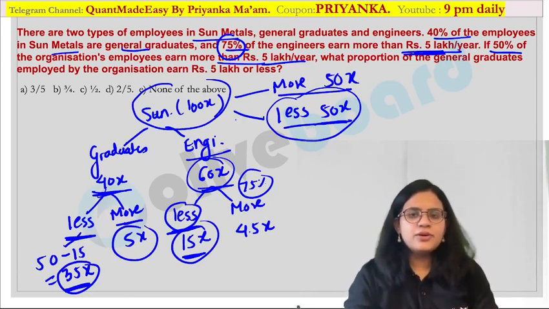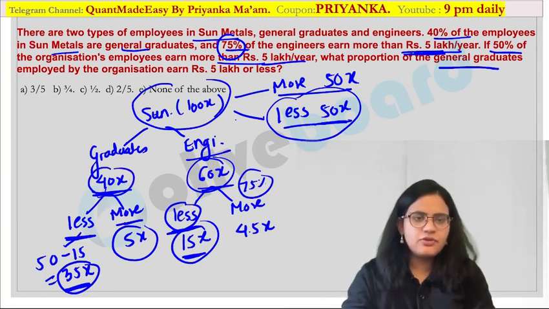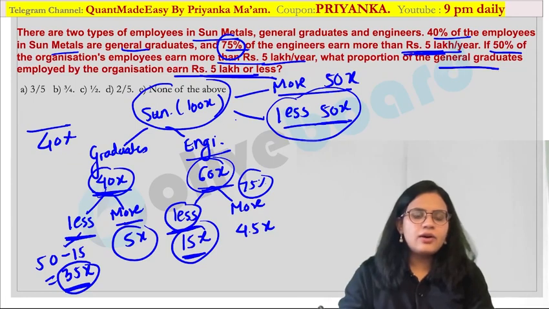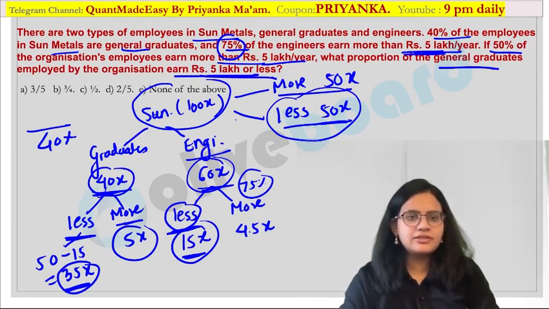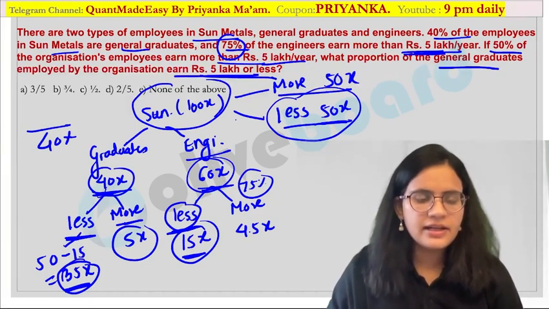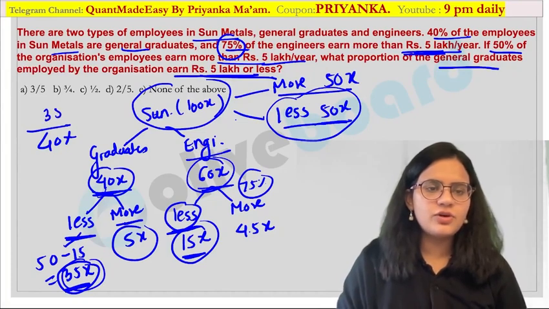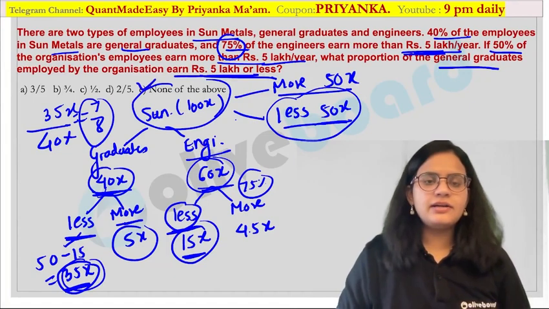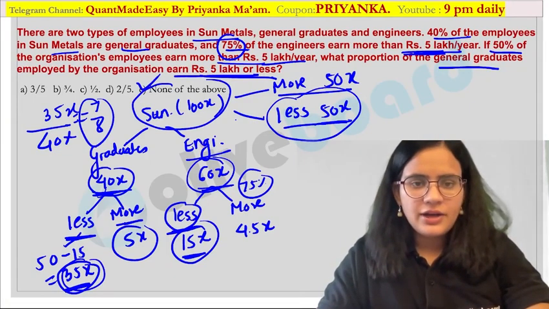Now what is asked in your question? What proportion of the general graduates, how many general graduates are there? 40x. Are you getting it? Are earning 5 lakh or less over here. How many of them are earning 5 lakh or less? So they are asking you what proportion of general graduates are earning 5 lakh or less. So how many of them are earning less now? 35x over here. So what would be your answer? Your answer would be 7 by 8. That is nothing but none of these over here. Are you guys getting it?